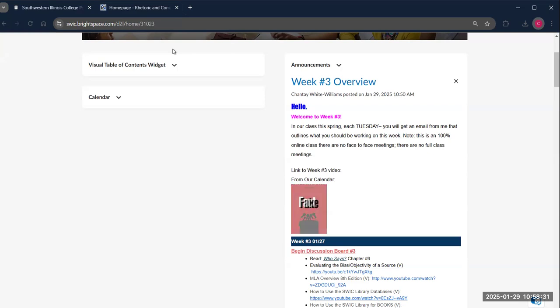That means not participating. Even if you're participating in your head and you've been reading over things and thinking about things, that doesn't help me or your group members. You actually have to post in the apparatuses that were given to you. If you haven't done that, you'll be removed from the group.